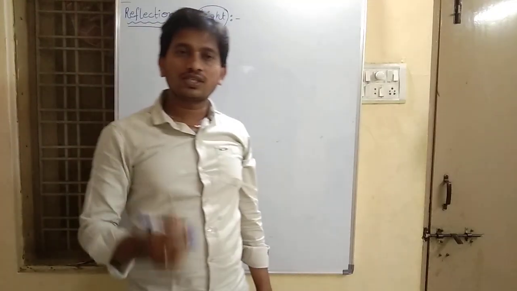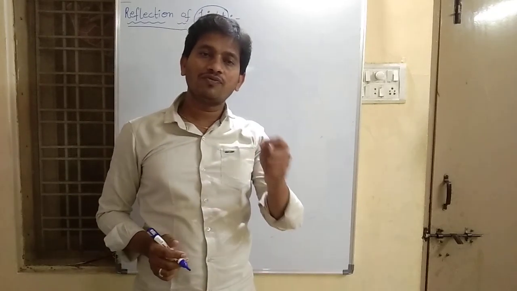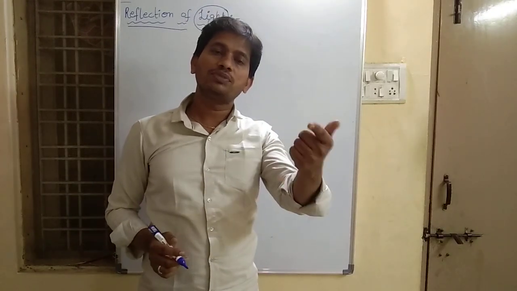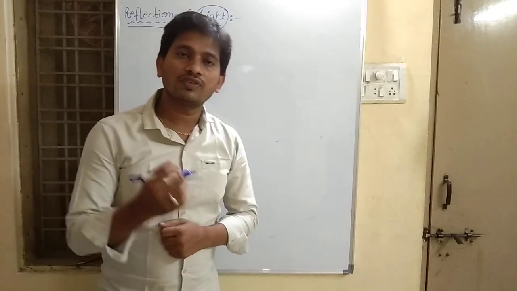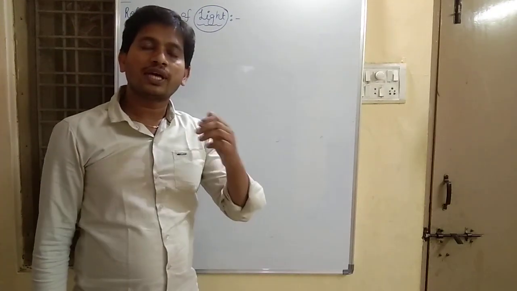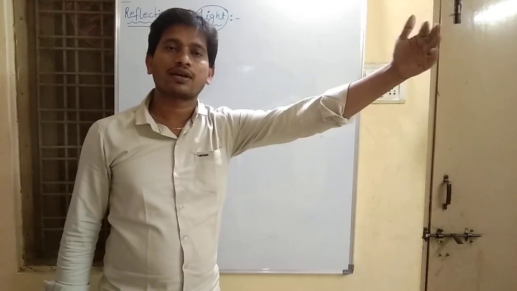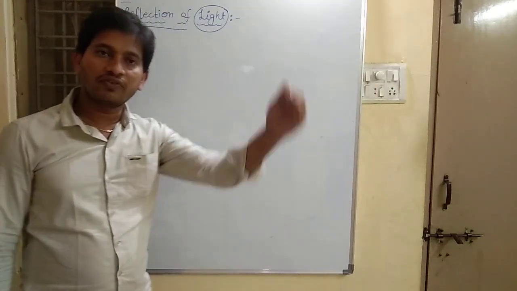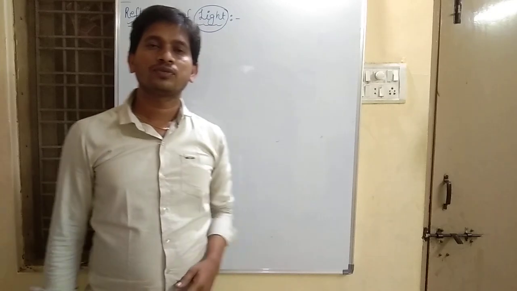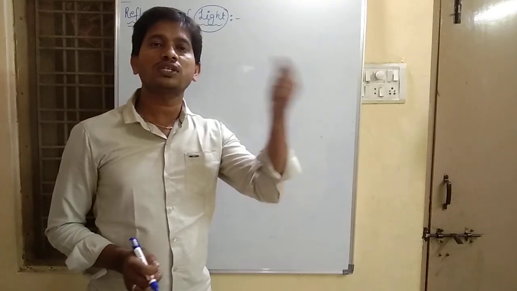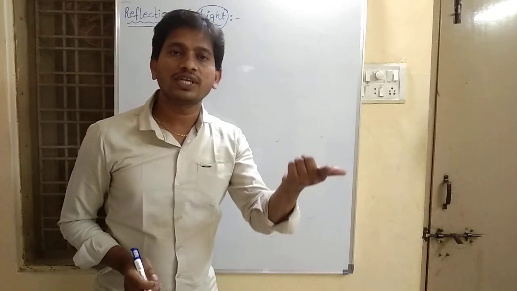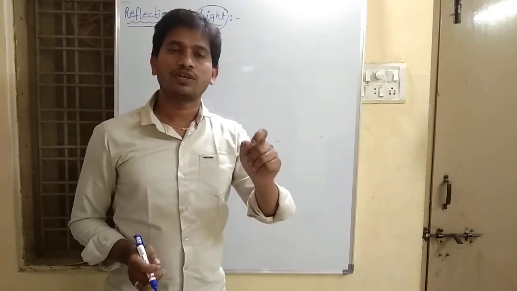When light falls on the surface of an object, some of it is sent back. The process of sending back of light which falls on the surface of an object is called reflection of light.